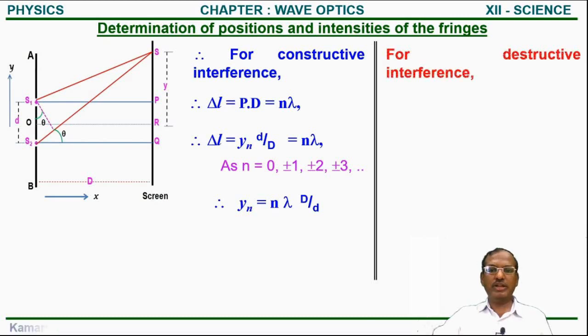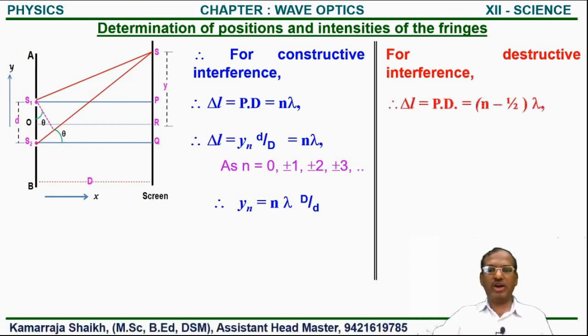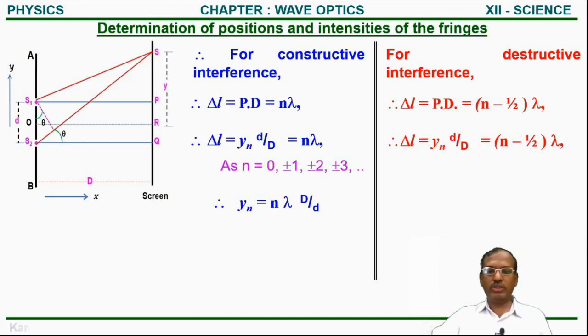Similarly, for destructive interference, the path difference delta L is an odd integral multiple of half wavelength. So we write delta L, the path difference, is equal to n minus 1 upon 2 into lambda. Here n indicates that number of dark fringe. So we write the same equation as we just proved.